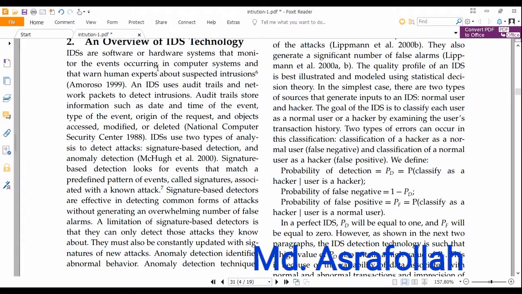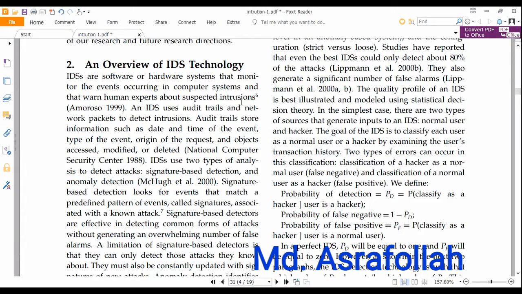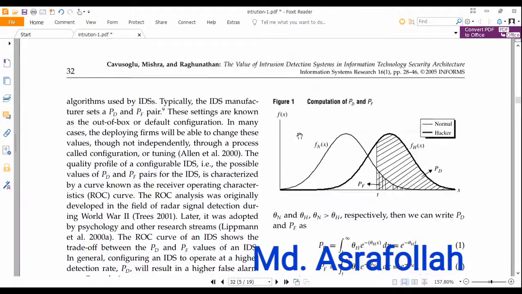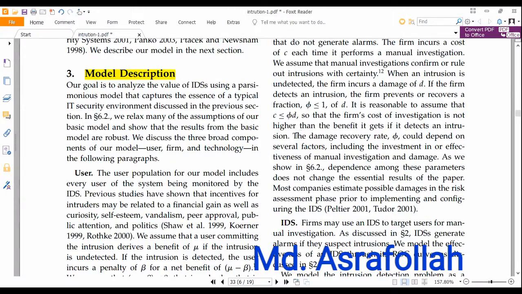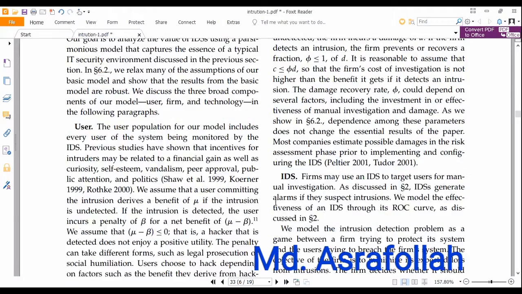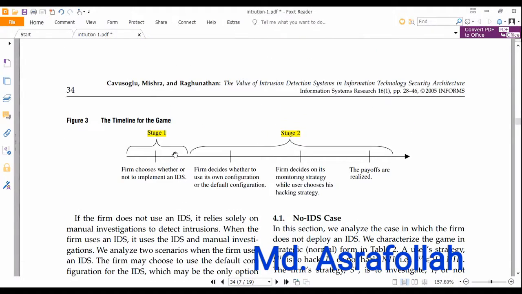They also give an overview of IDS technology, and they present their model description, where they divide their model into two parts, stage 1 and stage 2.